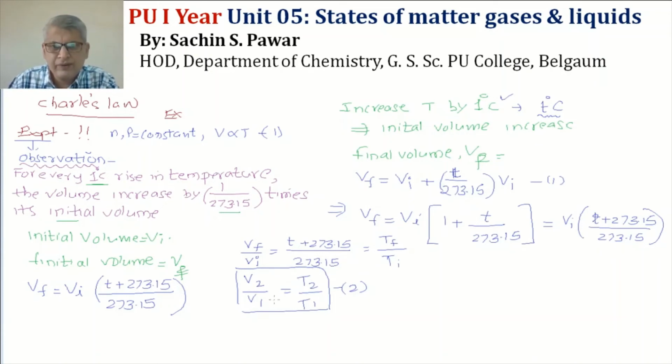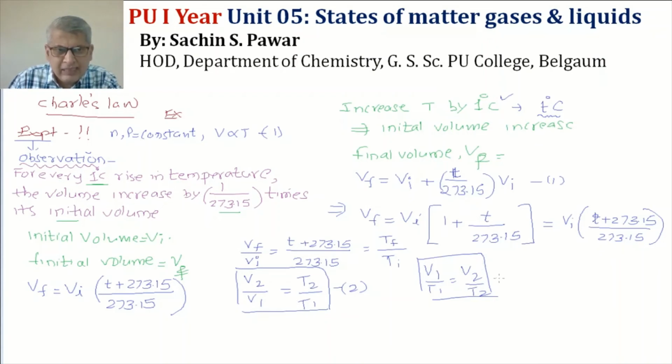Okay, V2 by V1 is equal to T2 by T1, or in other words I can write this as V1 by T1 is equal to V2 by T2. I can transfer V1 to that side, V2 down, T1 by T2. So I have got V1 by T1 is equal to V2 by T2.